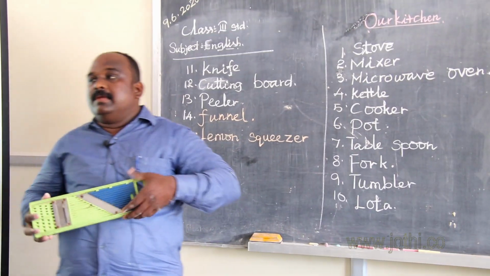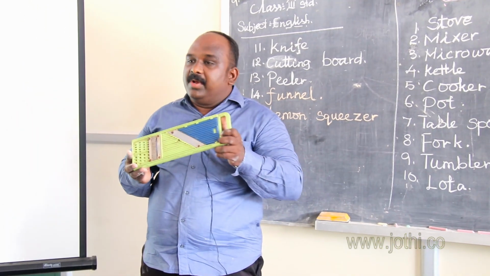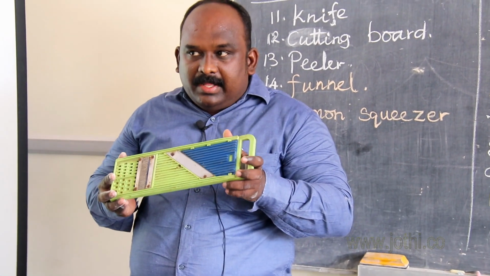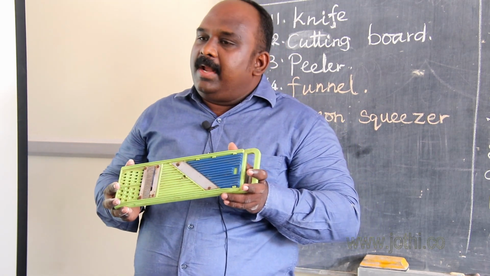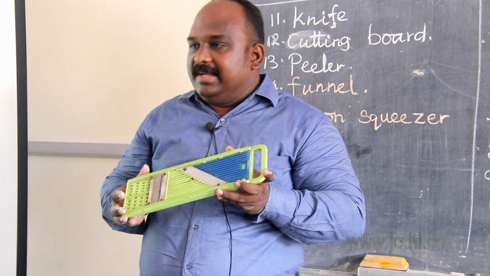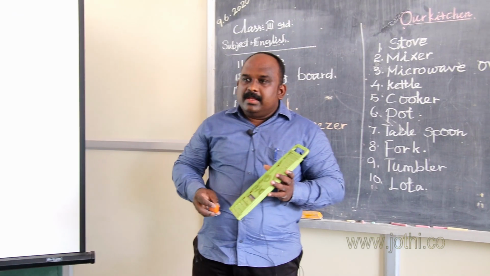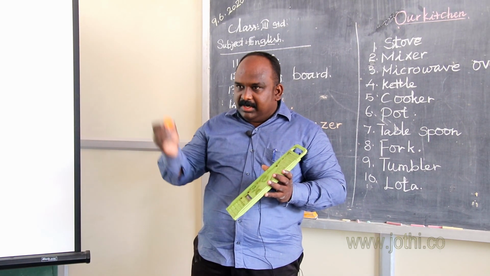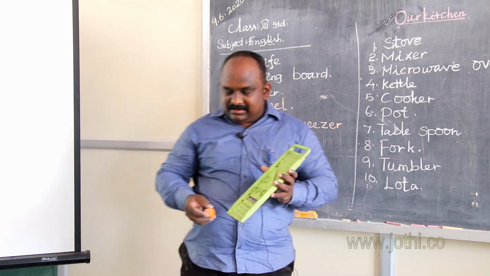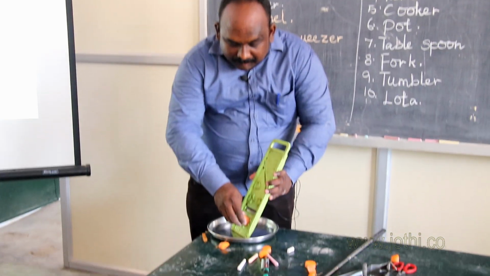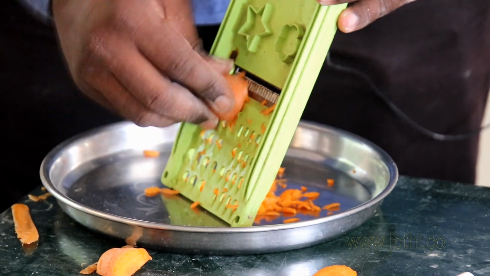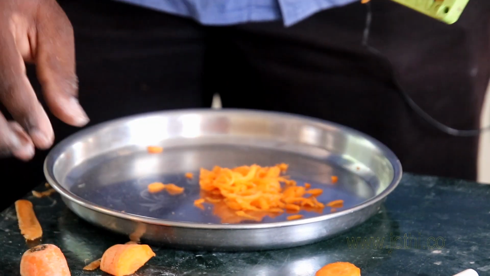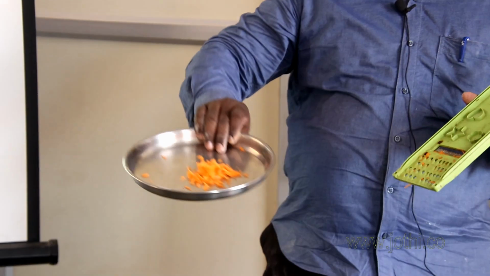Okay, students, have you seen this in your kitchen? What is it called? It is called a grater. There are many types of graters in our houses. It is used to change the vegetables into small particles. Look at it. Students, now the carrot becomes small particles.